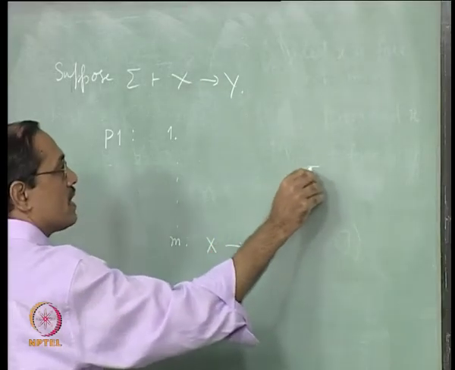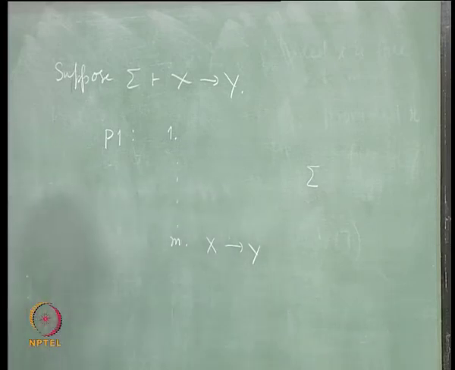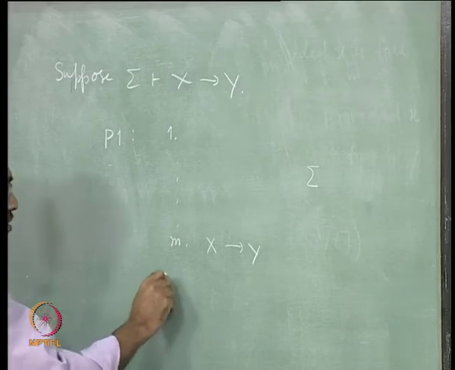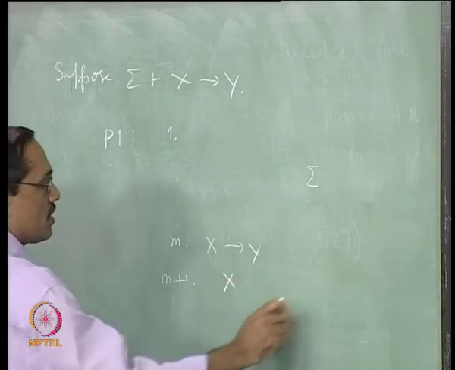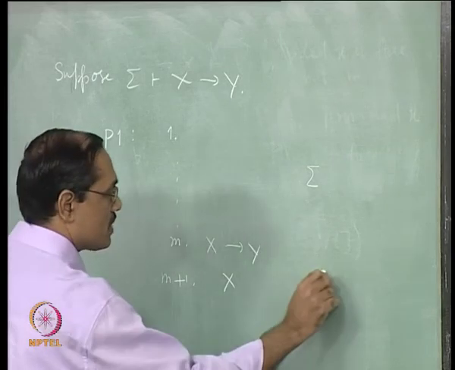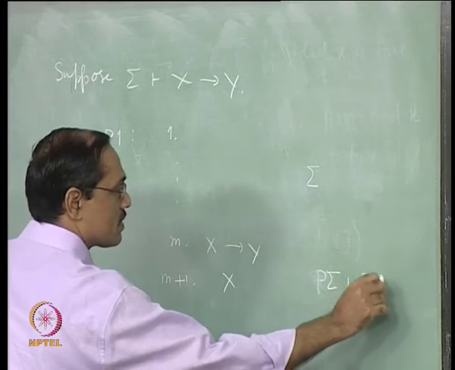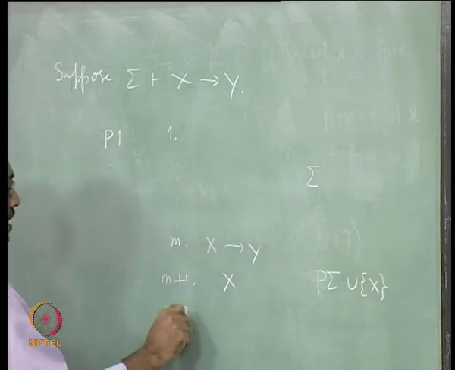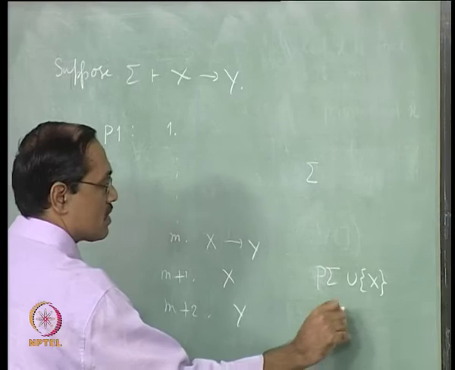All the premises are used in sigma only, fine. Next you introduce x which is a premise. So now you have used premises from sigma union x, and then m plus 2 is y by modus ponens, that is all.